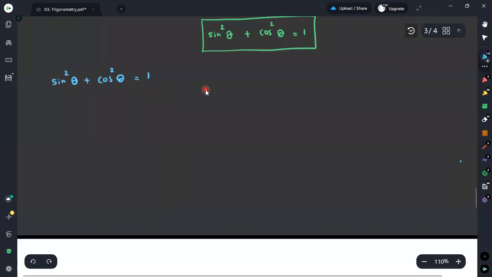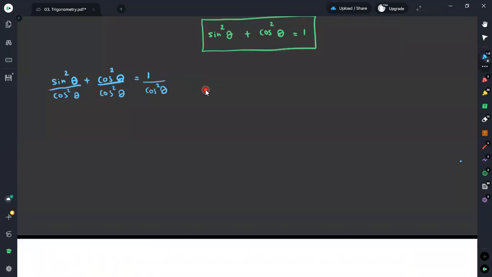Therefore, I am going to divide all these by cos squared theta. If I divide all these by cos squared theta, then I can take this into a single division and then take the square term.